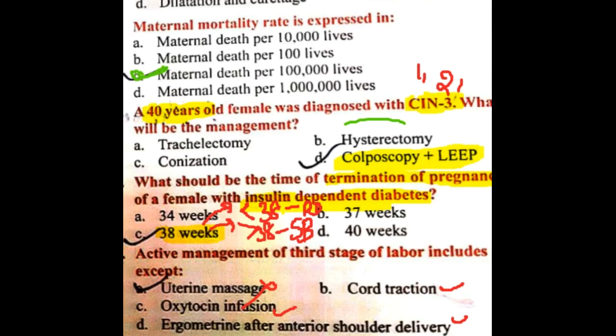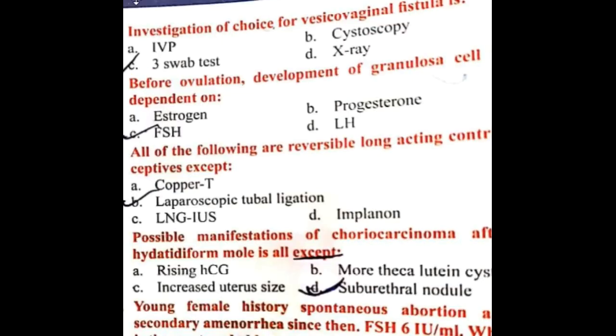Next question, investigation of choice for vesicovaginal fistula. Vesicovaginal fistula, investigation of choice is the 3 swab test. Okay, 3 swab test is the investigation of choice for vesicovaginal fistula.